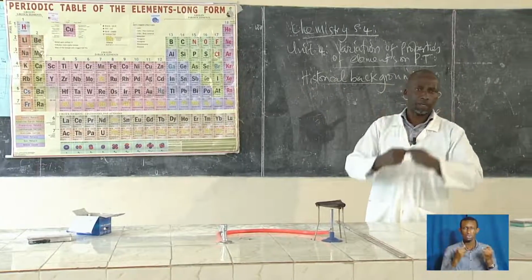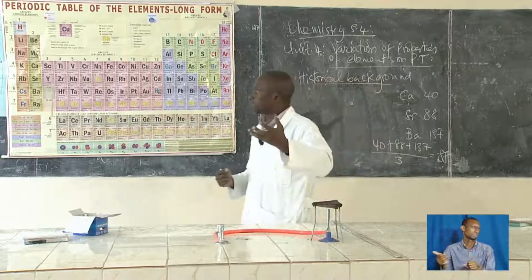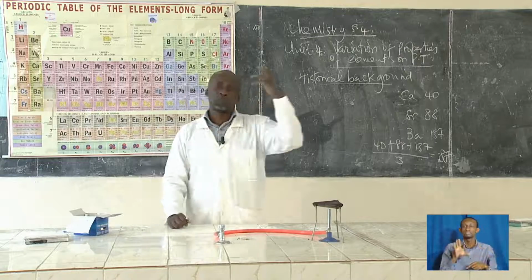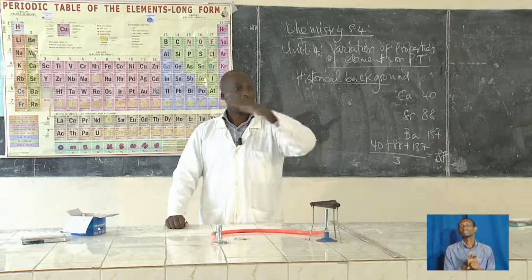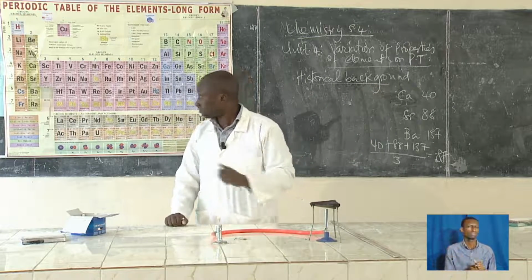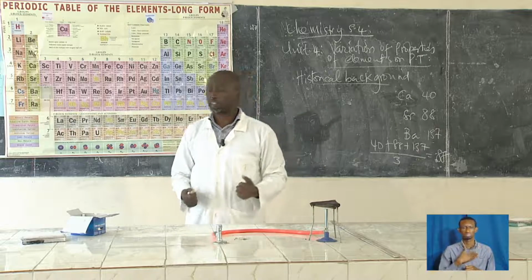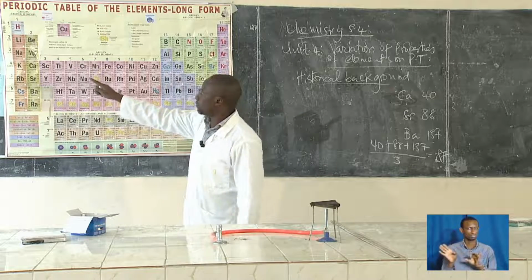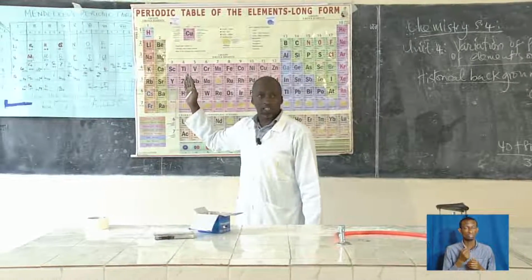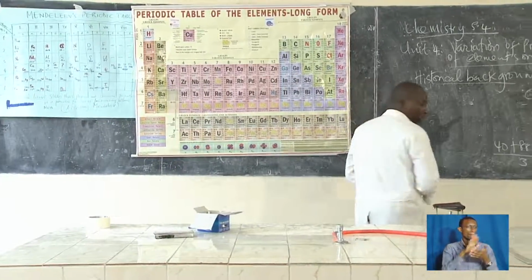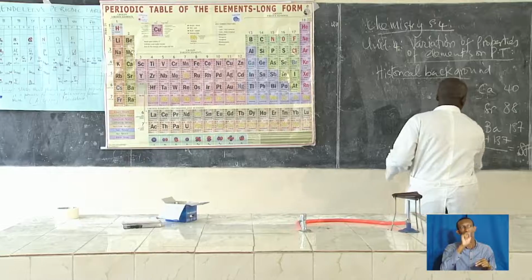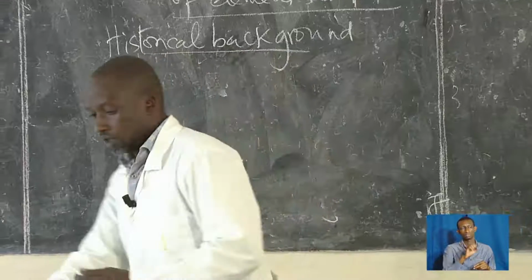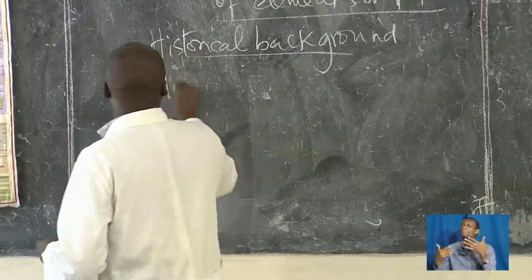There are so many of them, but I've just picked the most important ones. There are other scientists that also tried to arrange these elements. So we'll move from Mendeleev's periodic table to the modern periodic table. Actually, this is what we are just going to look at: the modern periodic table.